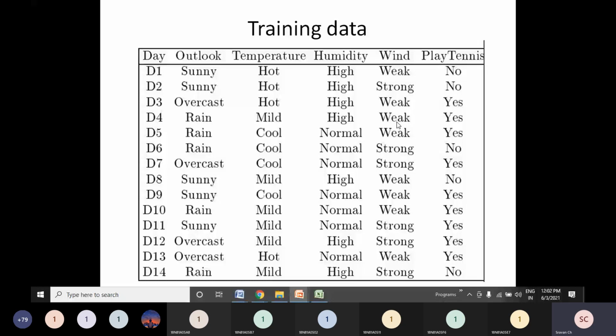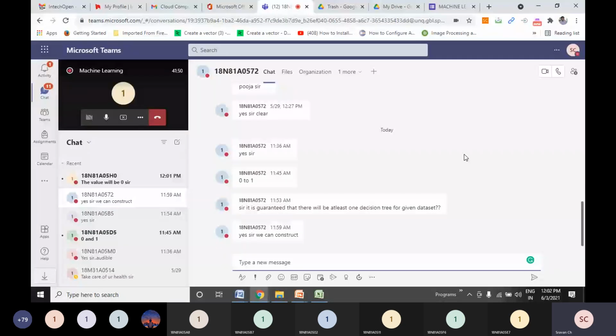So coming back to the point, is it guaranteed that we can get a decision tree? Yes, in any case the decision tree can be constructed. But if you have all positive examples or all negative examples, then you will get a very small decision tree which will be incomplete, and the leaf nodes will not reflect all possible outcomes. Then it leads to underfitting. It will definitely lead to underfitting, but the tree can be constructed.